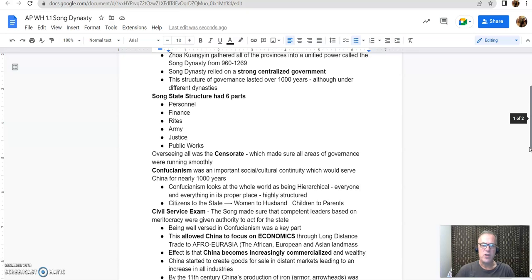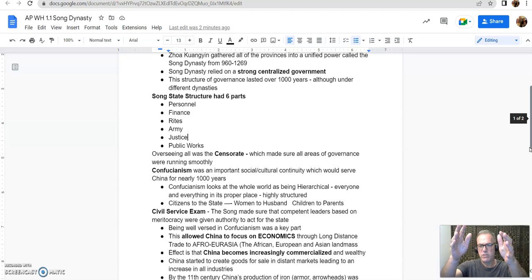And China did a great job with census building. They really knew the amount of people that were involved, the trade goods that were coming out of that, how much money they were making, what were the problems. They kept really strong records. So Confucianism also is a cultural group because of its concept of obedience.